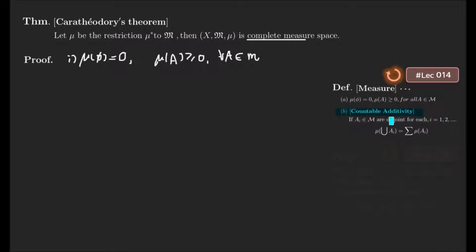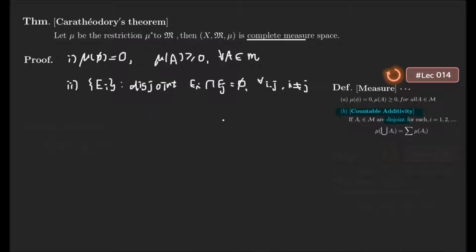Note that these properties are for disjoint sets, compared to the outer measure. To check the countable additivity, let's construct E_i as disjoint sets. Each being disjoint means E_i intersection E_j is empty for all i and j, except when i equals j.